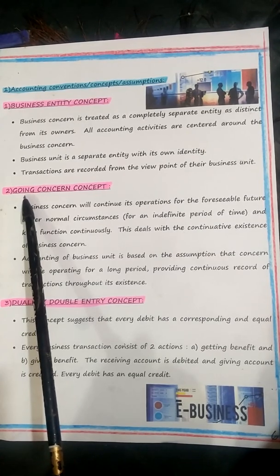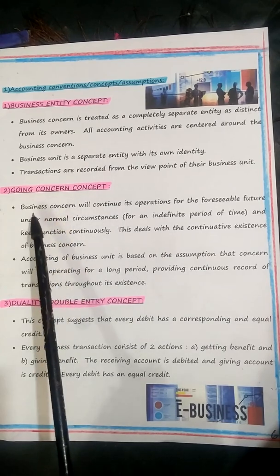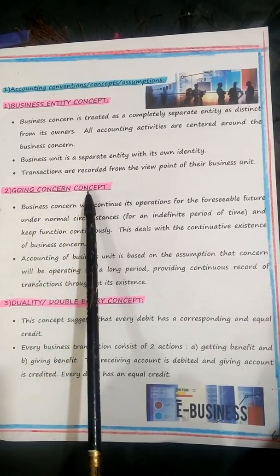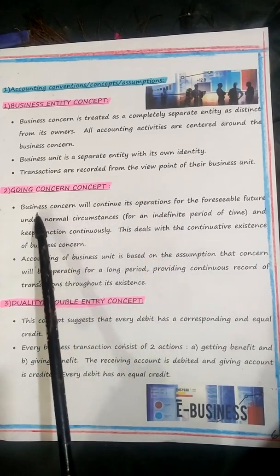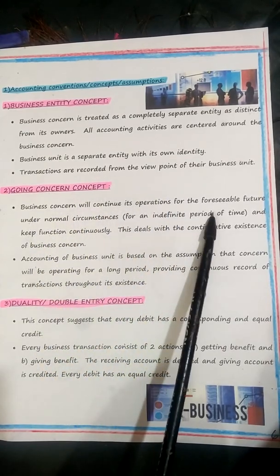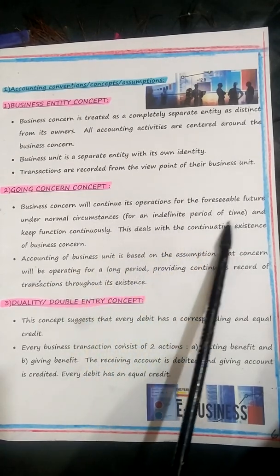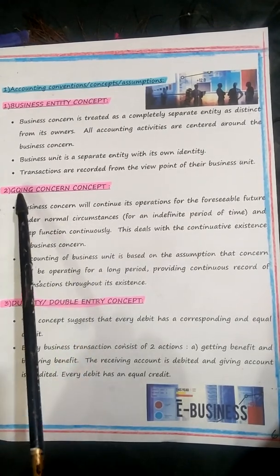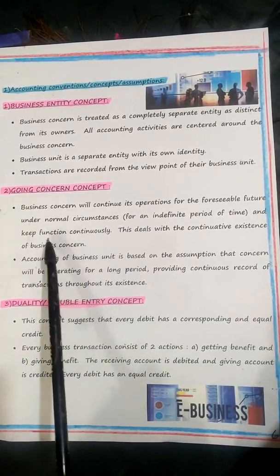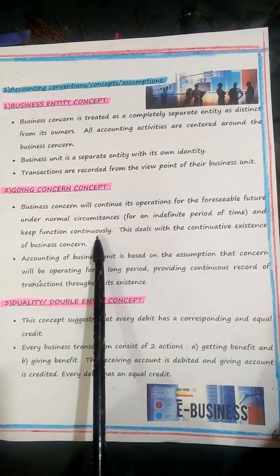So here you must understand, death, insolvency, all those problems will not stop the business from its operations. Company will financially be stable enough to meet the obligations and continue its business for the future. Business concerns will continue its operation for the foreseeable future under normal circumstances for a definite period of time, and they keep functioning continuously. This is what is meant by going concern. Going concern is nothing but functioning continuously. Company functioning continuously is called as going concern concept.